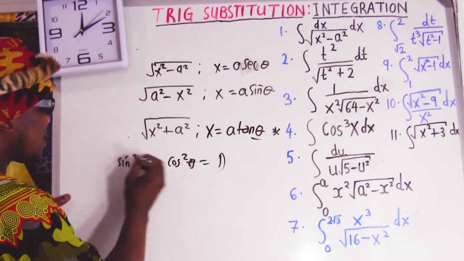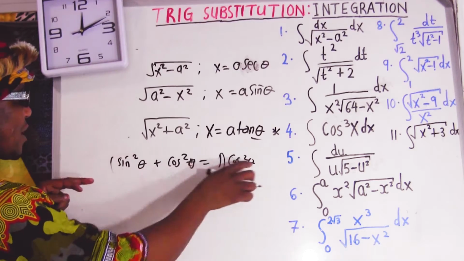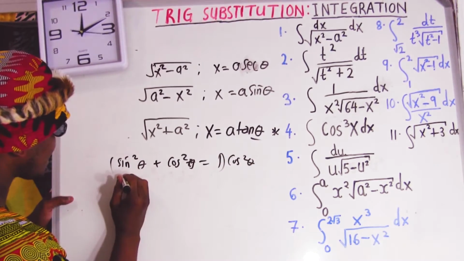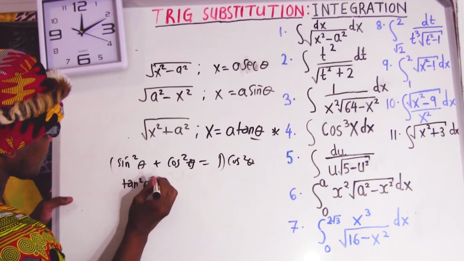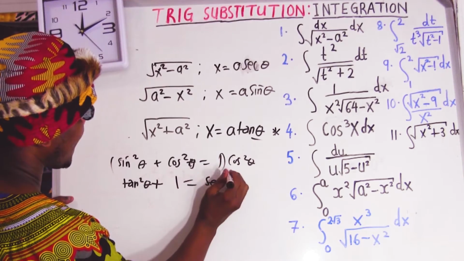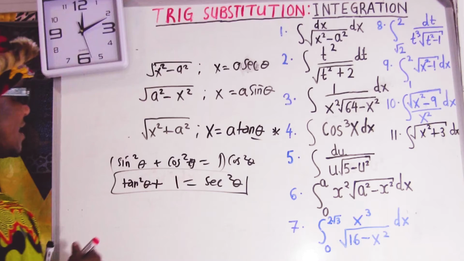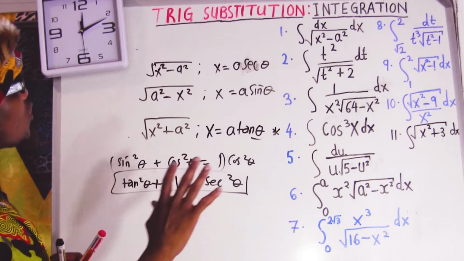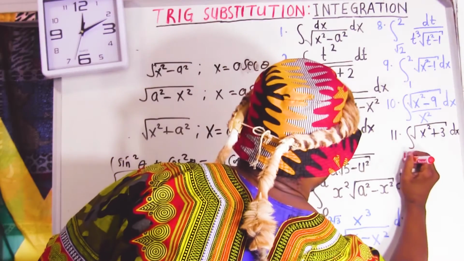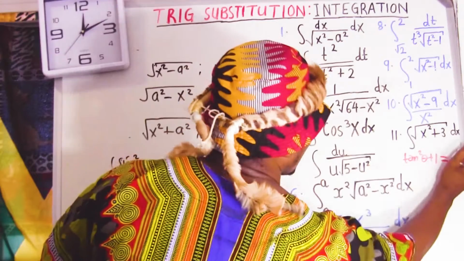I can divide each term by cos squared. Sine squared divided by cos squared gives tan squared. Cos squared divided by cos squared equals 1. And 1 divided by cos squared equals sec squared. So now I have an identity, and I'm going to use it from now to the end. Let me write it here: tan squared plus 1 equals sec squared.